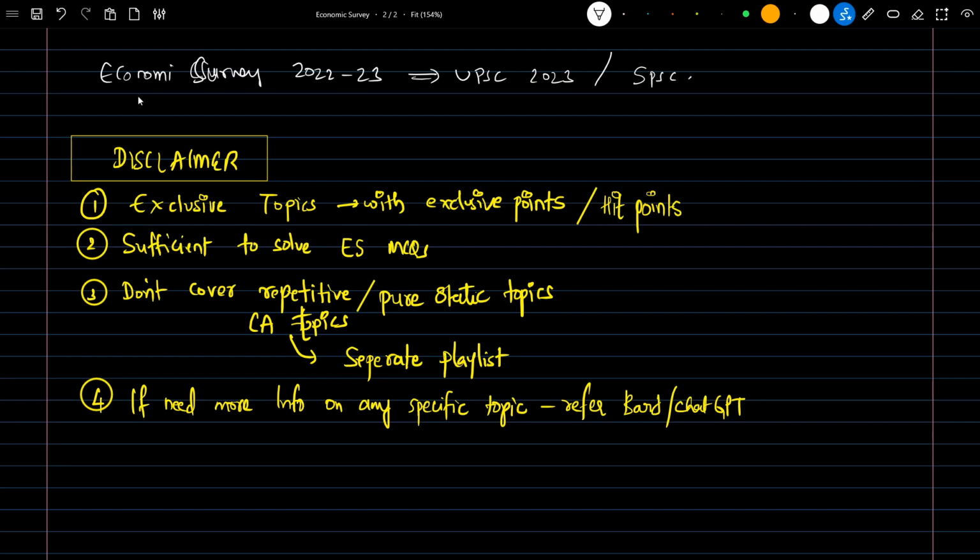Before going into these topics in the economic survey, let me discuss some disclaimers. First, in this session we will be talking only about the exclusive topics which are non-repetitive. With exclusive hit points, we will be discussing only the points which can be asked in the exam. This would be sufficient to solve any MCQ in prelims on the economic survey.